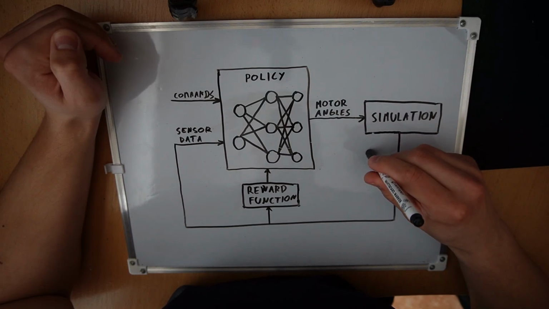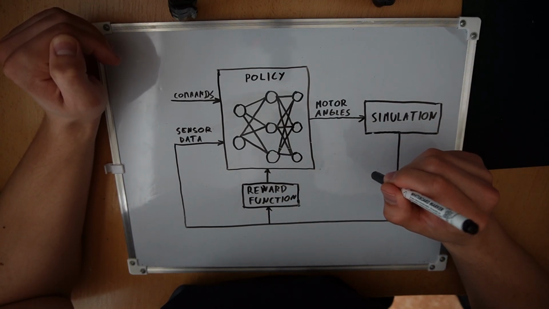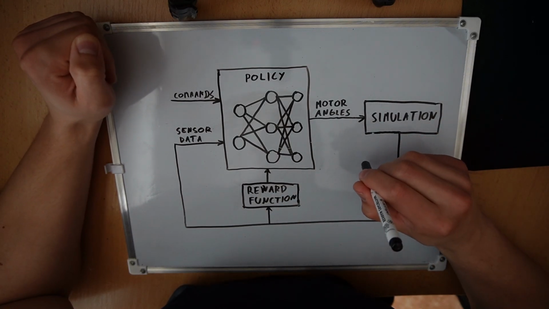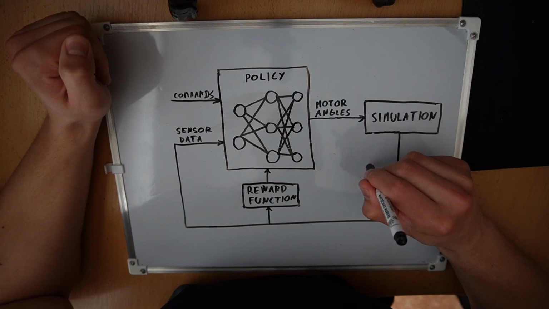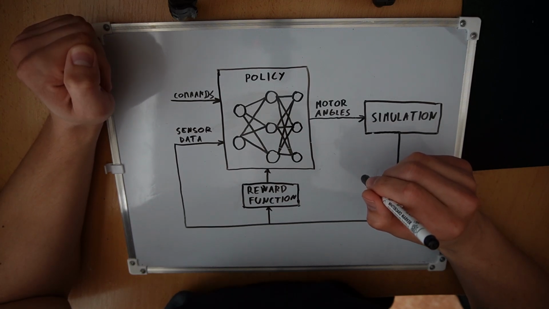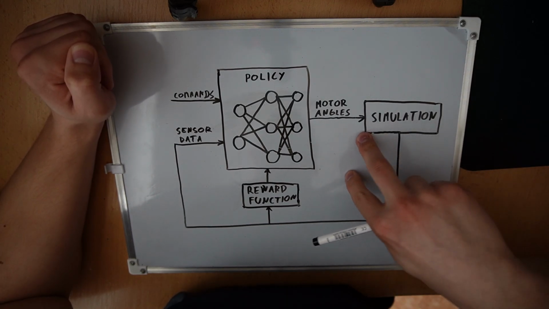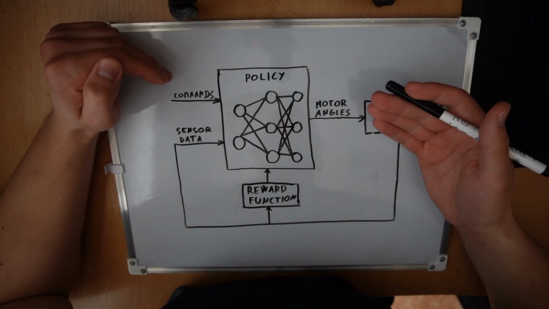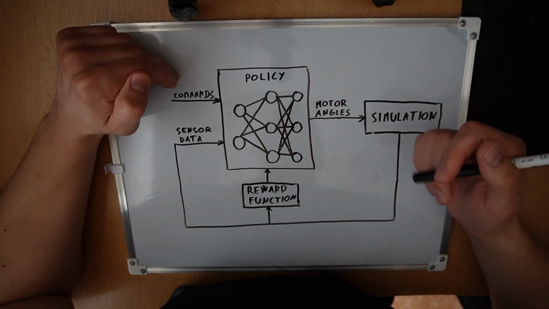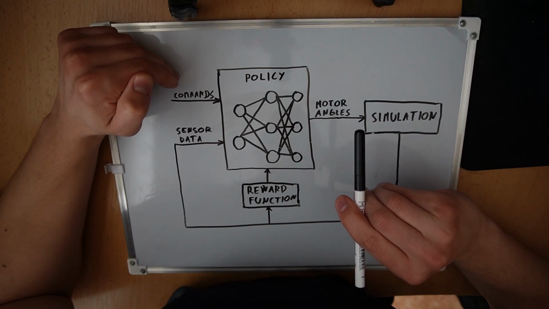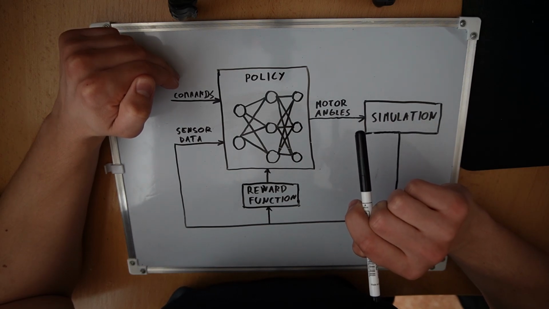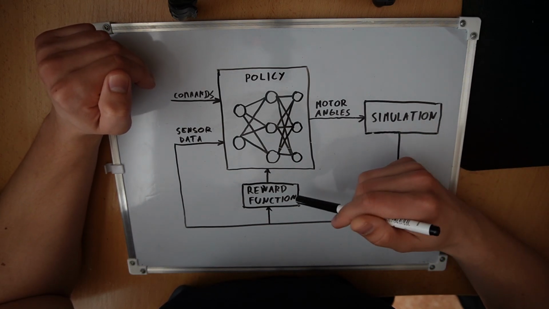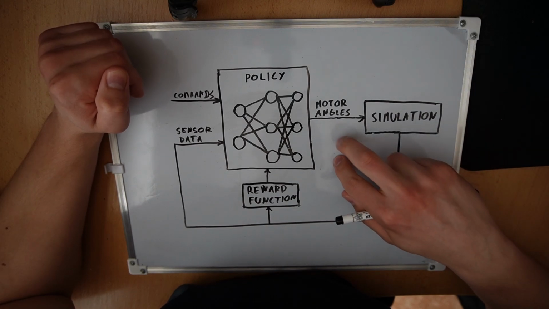For example, if the robot falls over, we take off points, and for each second the robot stays upright, we give it some points. This way the robot would probably learn to just stand still, but we want it to walk, so we can also add some points for when it's following the command. For example, when you tell it to move forward with some velocity, if the robot follows this velocity, we give it reward too, and that way it should learn to walk.